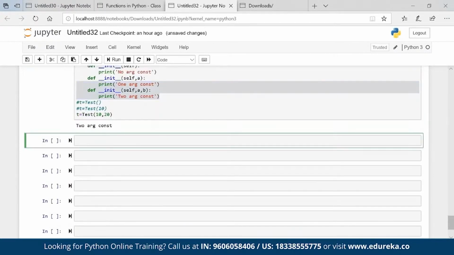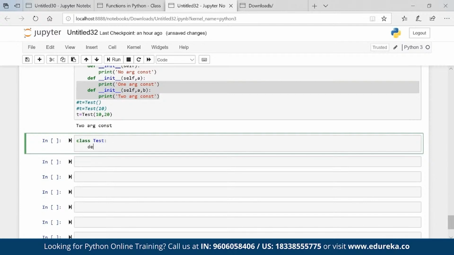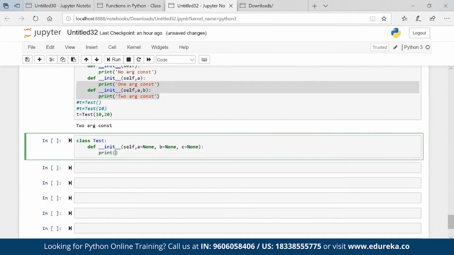The solution is, again, we have two solutions. One is star a, and the second is assigning None. So class test, def init, self comma a equal to None, b equal to None, c equal to None, colon, print constructor with 0, 1, 2, 3 arguments.